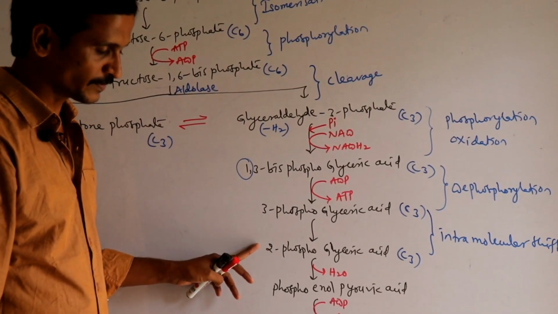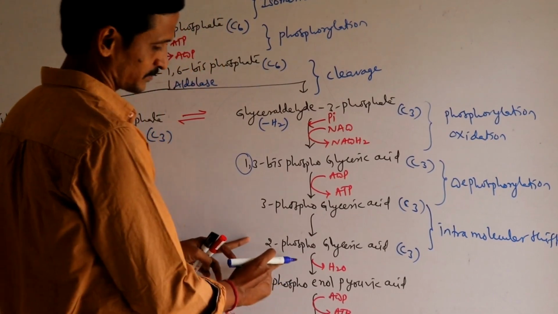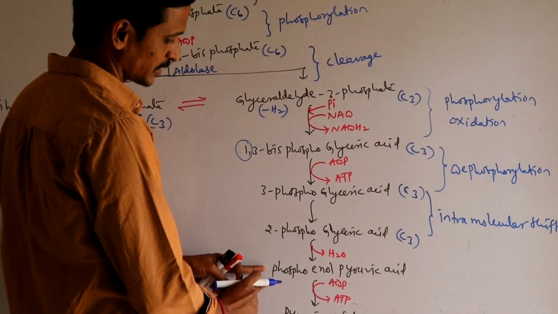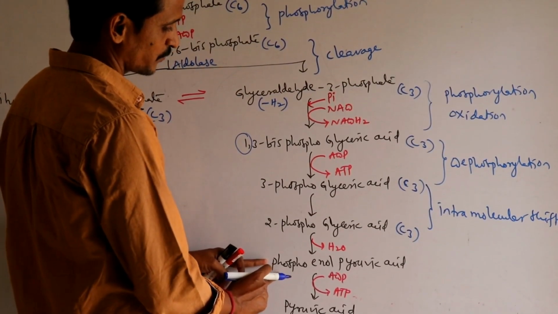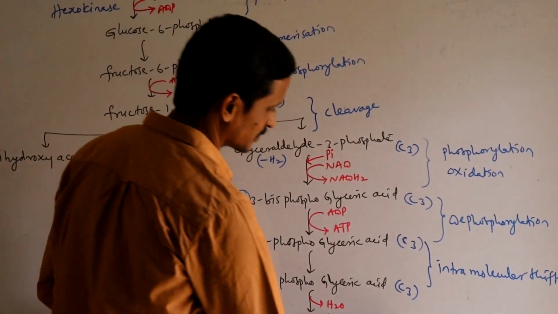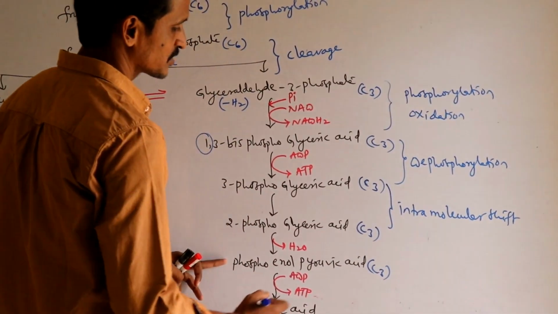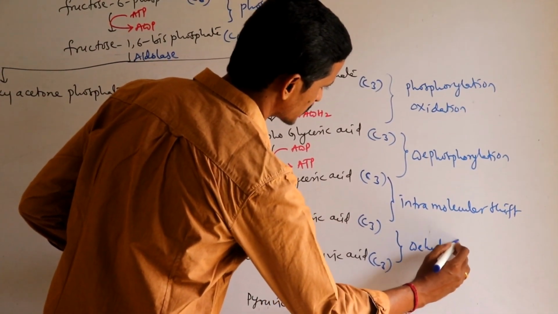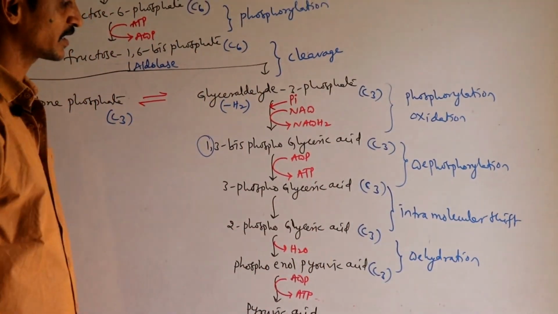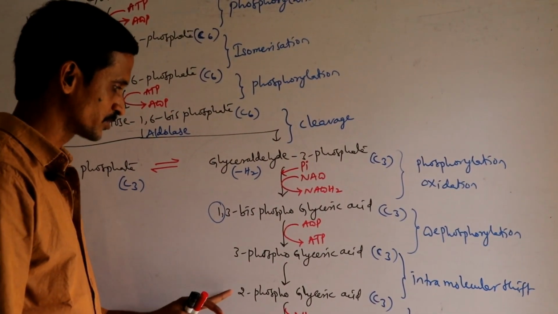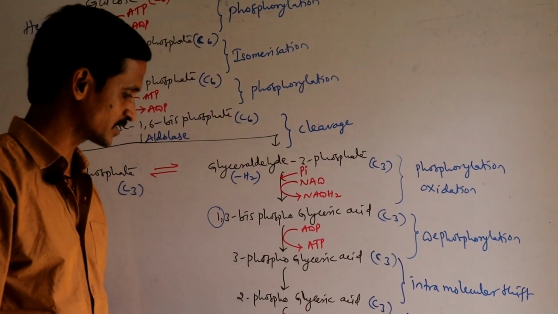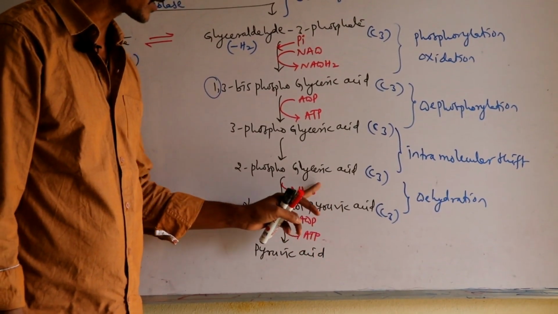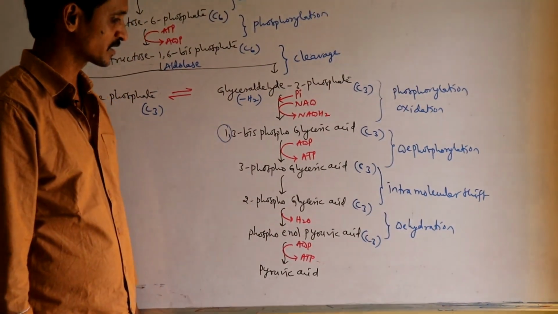Now this 2-phosphoglyceric acid, by losing water, when H2O is lost from this compound, the intermediate product which is formed here is phosphoenol pyruvic acid. The number of carbons remains the same, 3. As water is lost from this compound, this is called dehydration. So due to dehydration, 2-phosphoglyceric acid is converted to phosphoenol pyruvic acid. There is no energy production and no energy consumption.